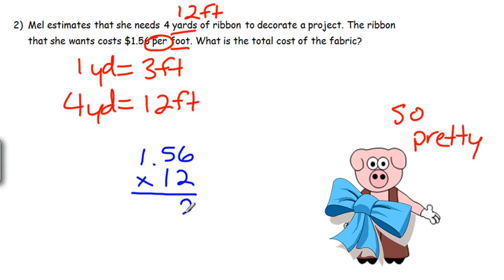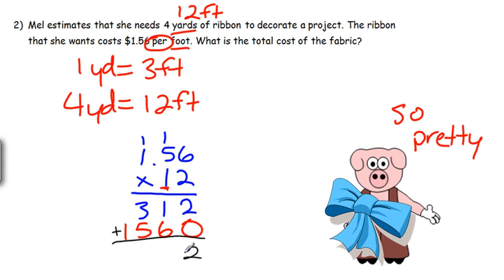2 times 6 is 12. 2 times 5 is 10, plus 1 is 11. And 2 times 1 is 2, plus 1 more is 3. Before we go to the second digit, we bring down a 0, because we're multiplying from the tens place now. 1 times 6, 6. 1 times 5 is 5. 1 times 1 is 1. We add those two together.